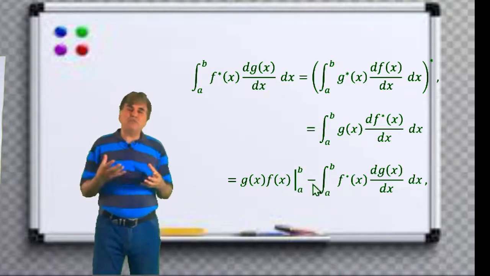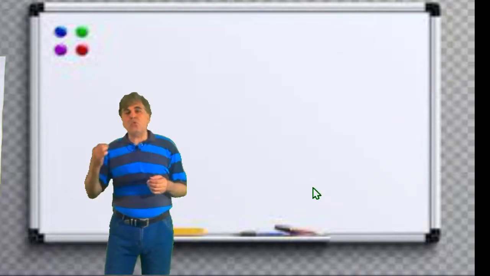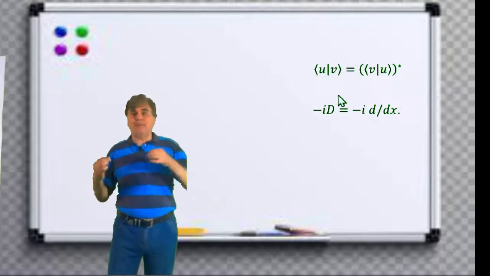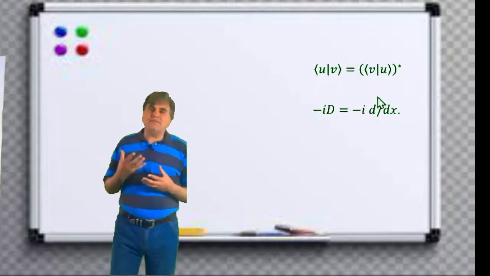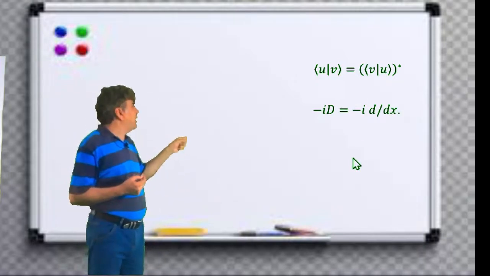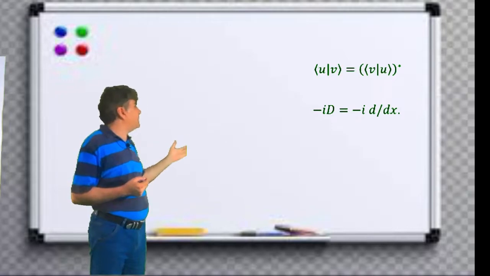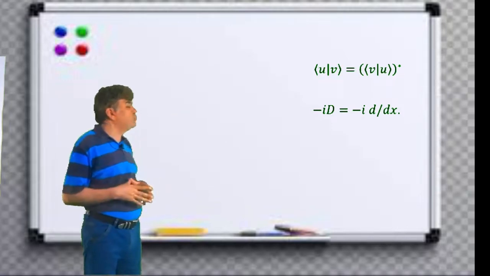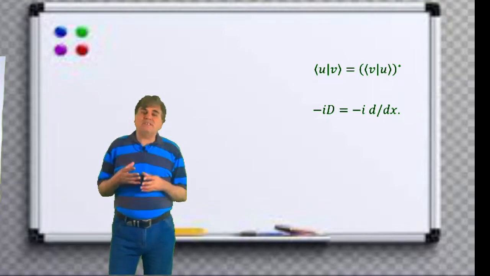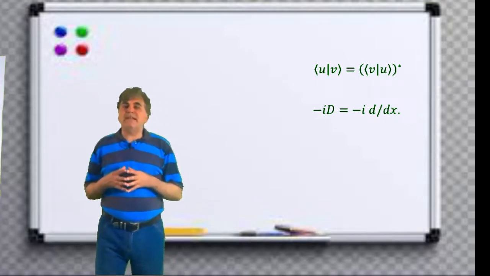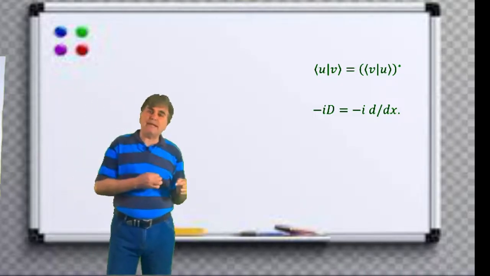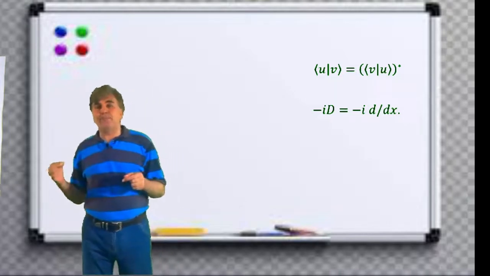Now it's very obvious that the first term could go to 0 only if the two functions are either periodic or they vanish at the boundaries. And the second condition is fulfilled if we use an operator of the form minus i capital D, which can be expressed as minus i d over dx. This operator is Hermitian. This is the reason that we always say that quantum mechanical functions should either be periodic or vanish at the boundary.